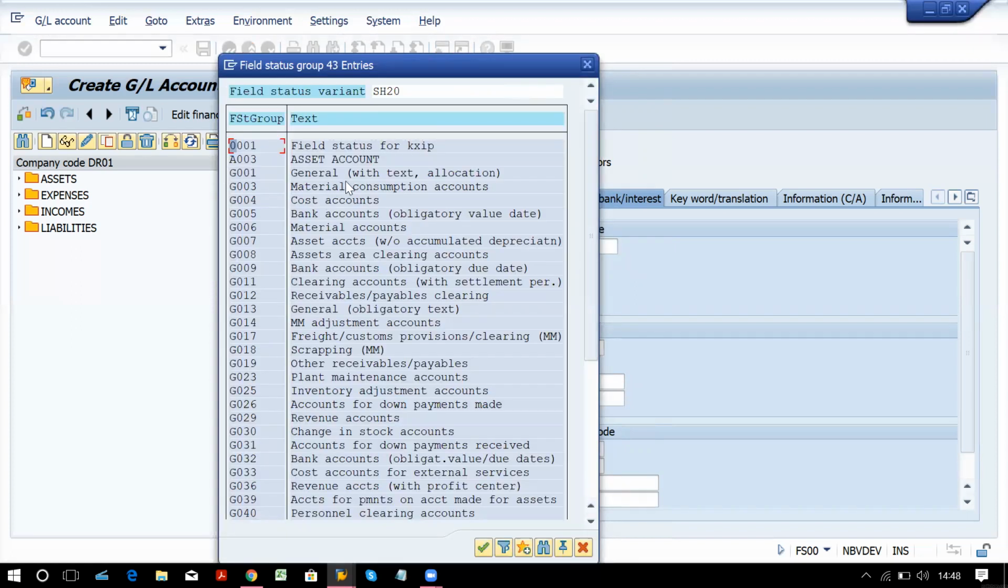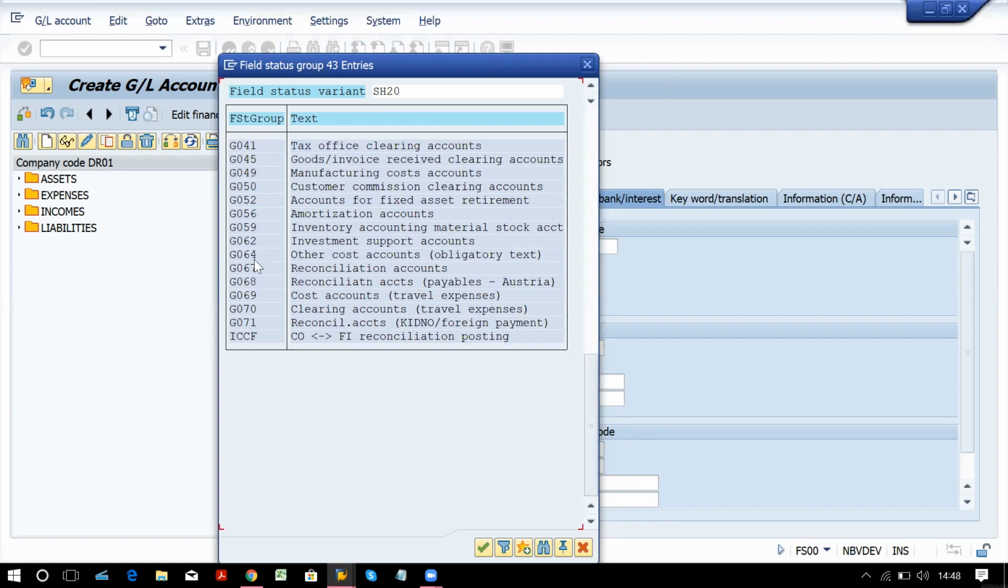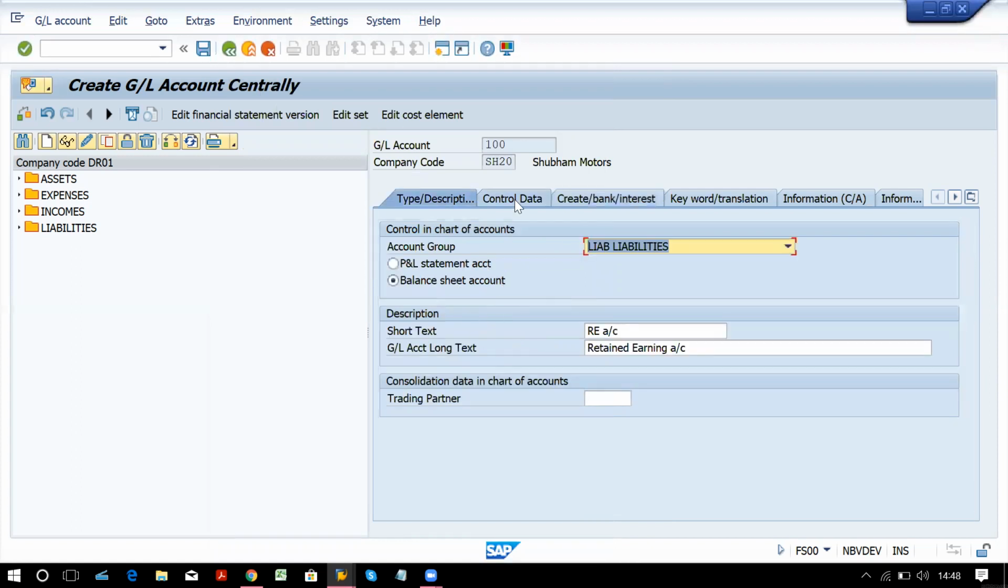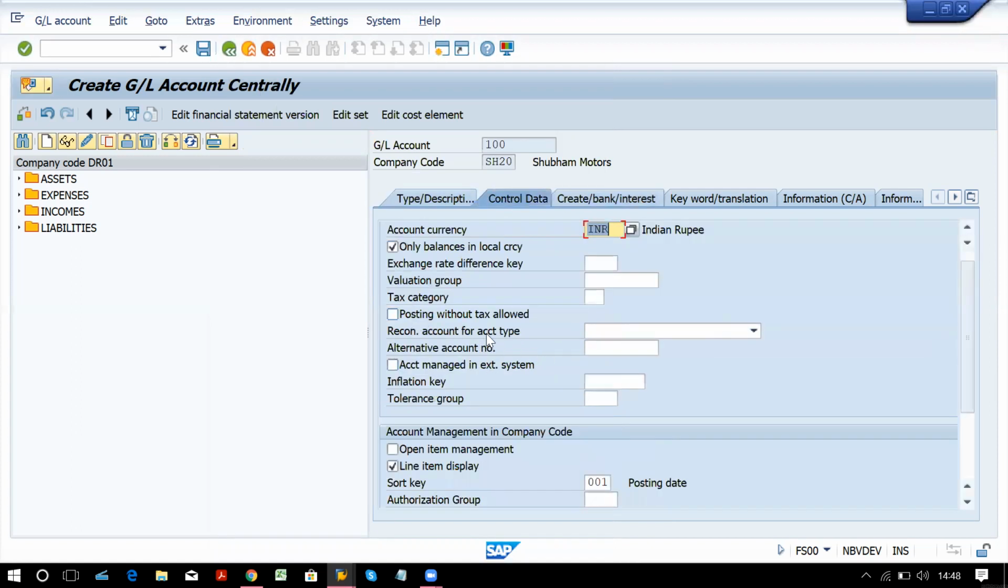Generally, we assign G001 for all accounts. For bank accounts we use 5 or 9, you can use either. 29 we have for revenue accounts, and for reconciliation accounts we have 67. So these 4 we generally use. Reconciliation means if you have given the reconciliation account type here, then you will use 67.